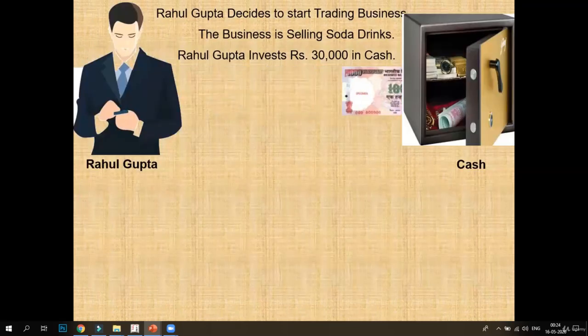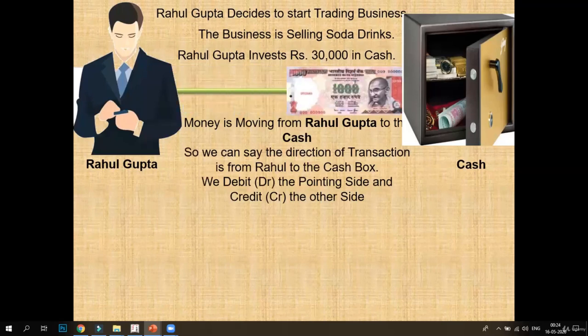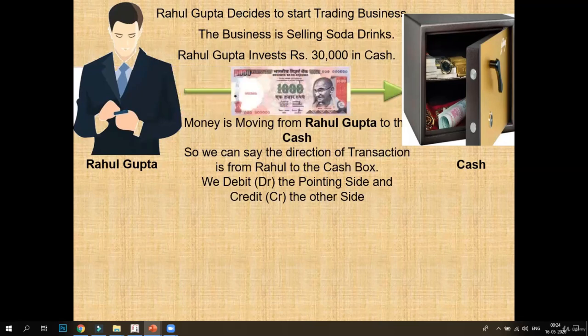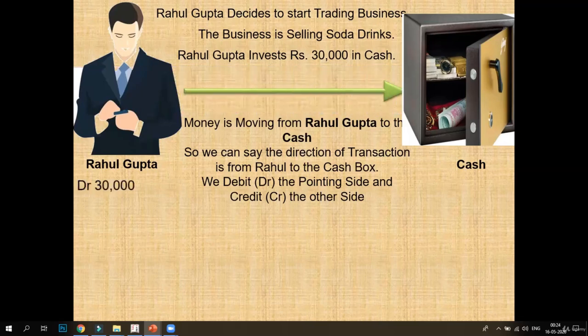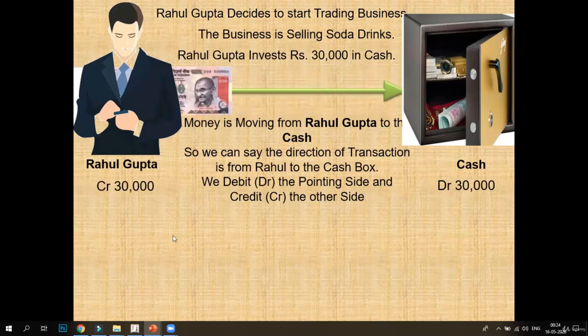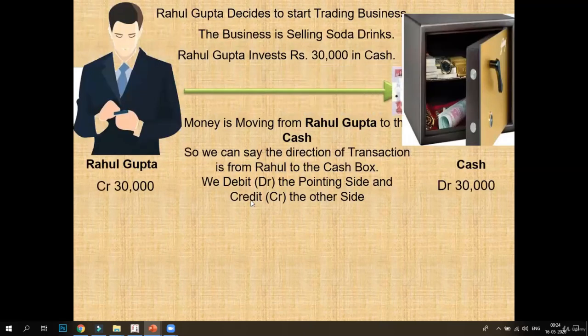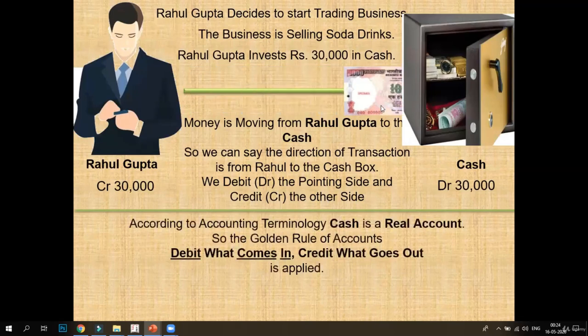The first entry: Rahul Gupta decides to start a trading business of soda drinks. So he thought to invest some cash of rupees 30,000 in the company's cash box. So here our cash box is increasing, and Rahul Gupta's capital is decreasing. So what we'll do, the pointing side of this transaction will get debit and Rahul Gupta will get credit.